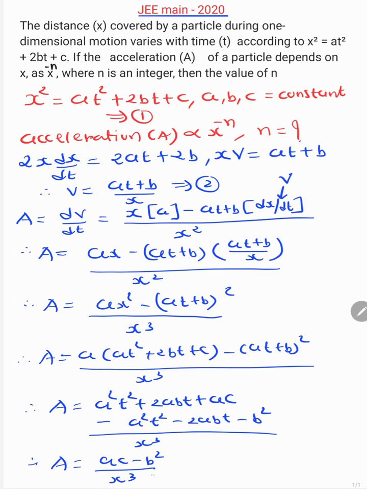square upon x cube. So a proportional to x raised to minus 3, but here it is given that a proportional to x raised to minus n. So value of n is 3 here. Thank you.